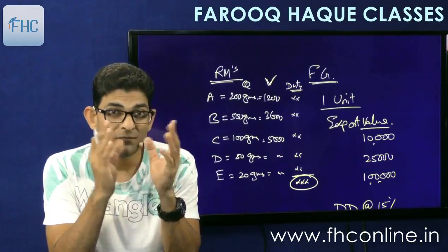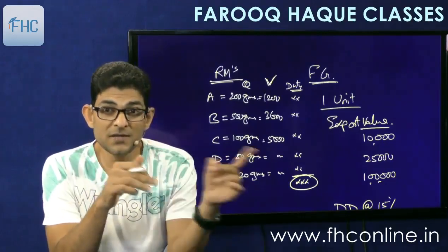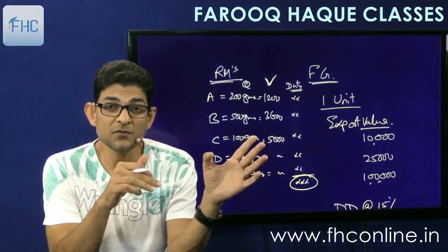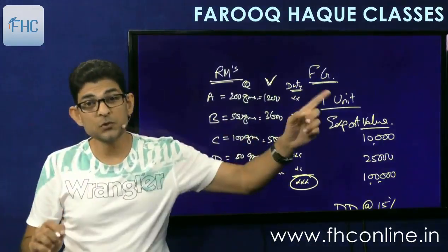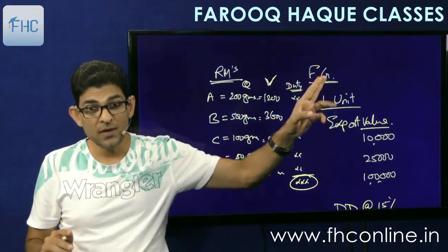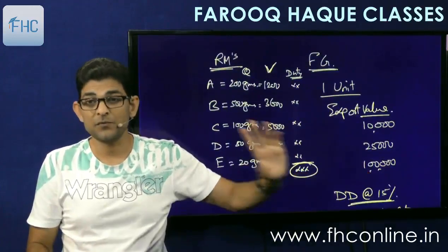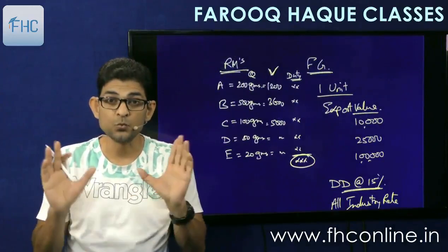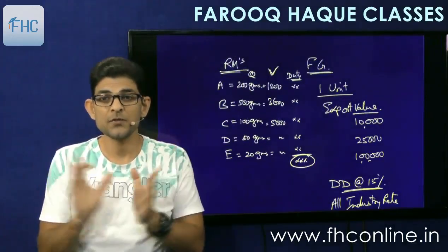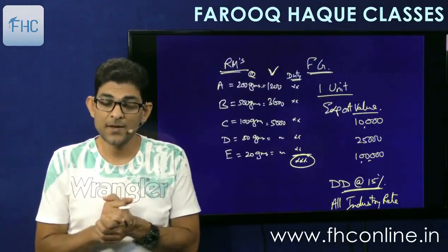Once we find that, we know the percentage. That percentage is then defined as the all industry rate of duty drawback. Now whoever exports this unit of this finished goods will get drawback at the rate of 15% on the export value. Understood? So drawback will be given.